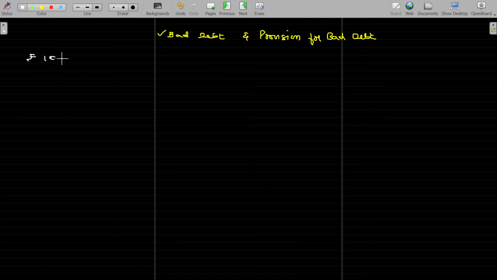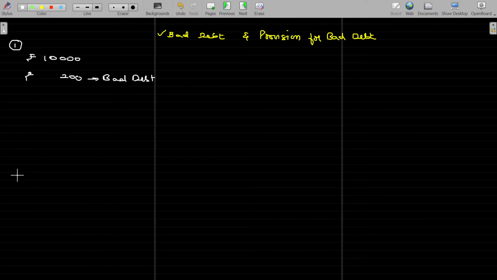Rupees 10,000 is the debtors amount from whom I have to get 10,000 rupees, but out of which 200 rupees is not recovered, becomes bad. This is the first scenario. It means facing the bad debt loss without having any provision for that. Okay, that's one type.